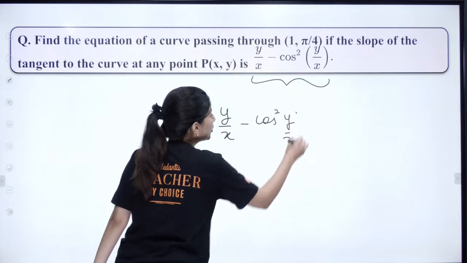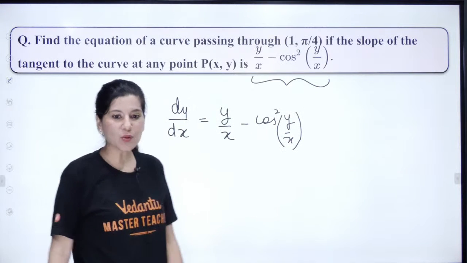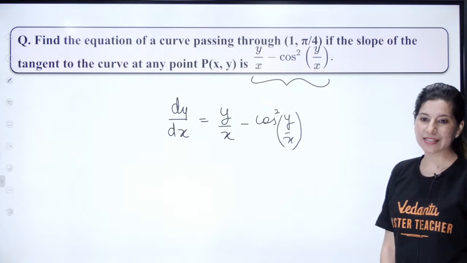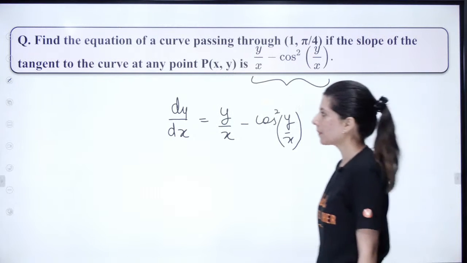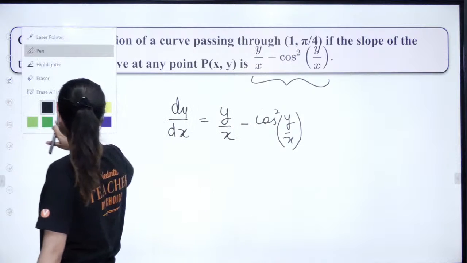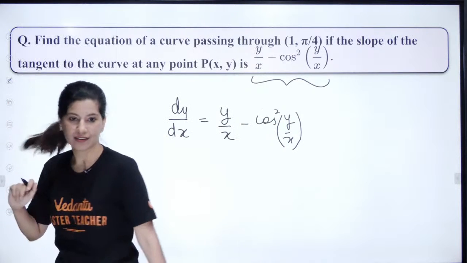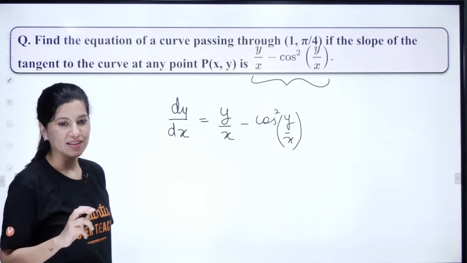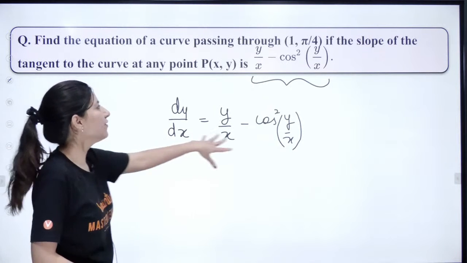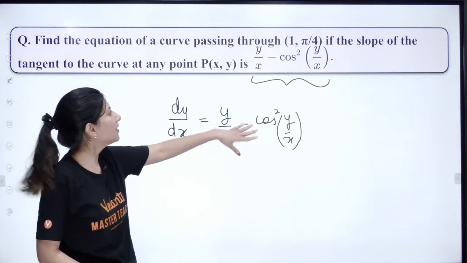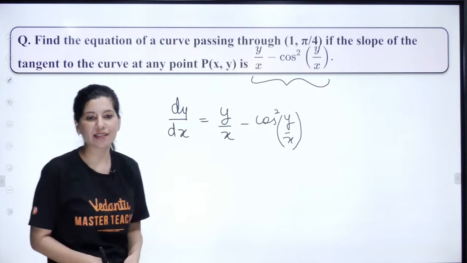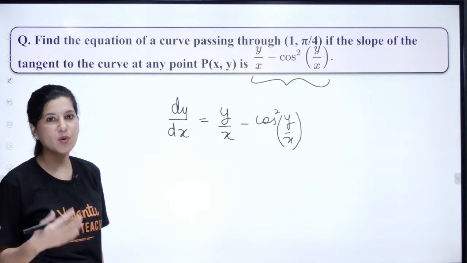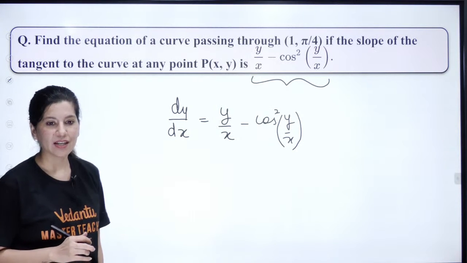What kind of equation is this? Who is going to tell me? What kind of equation is this? Yes, Libin. Anyway, they can directly give you dy by dx. This is a question, by the way, and 1 comma pi by 4 is a point on the curve, which satisfies this differential equation. Okay.